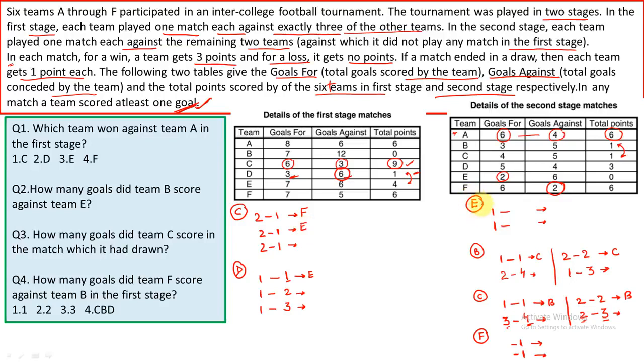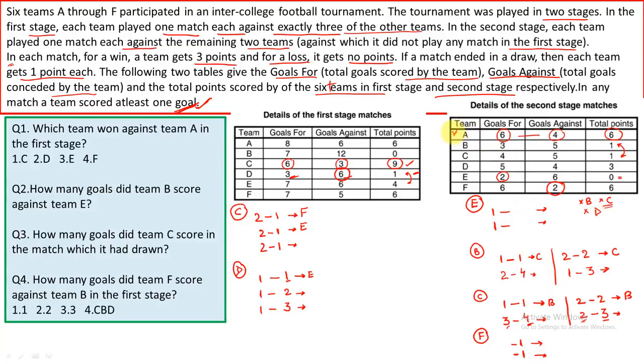Now let's look for E in the second stage. In the second stage, E is making 0 points. So E is losing both the matches. So who can be these two teams? B cannot be these two teams, because if B plays, B will have to win, and B is making just 1 point. Similarly, C cannot be this team. Of course, C is playing with E in the first stage, so C cannot be over here. Now, can it be D? It cannot be D because D is also playing the match against E in the first stage. So what is remaining is A and F.